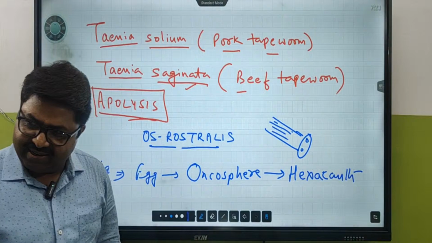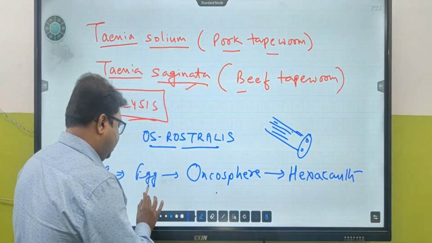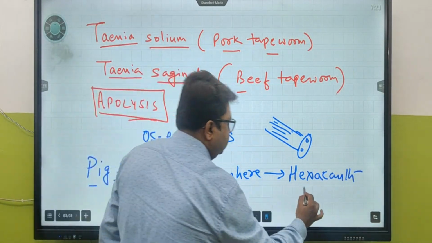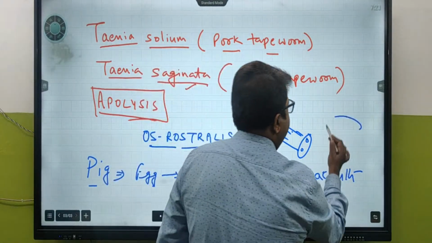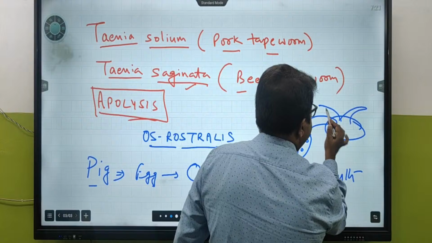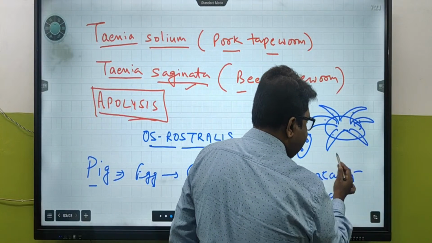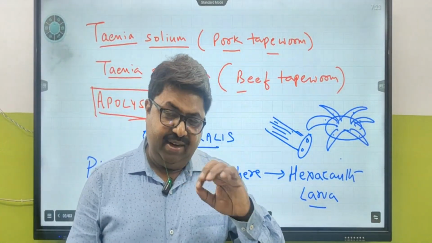Oncosphere is a type of larva which comes out directly from the egg. Is this another larva? From the egg, this is a larva. Is this any stage of the larva? This is also a larva, yes, a development phase of the larva. Hexacanth larva. Why hexacanth? If this is the larva, there are 6 structures coming out like this: 1, 2, 3, 4, 5, 6. And that's why it's called hexacanth larva. Okay, I have a doubt. Now wait, let me finish.